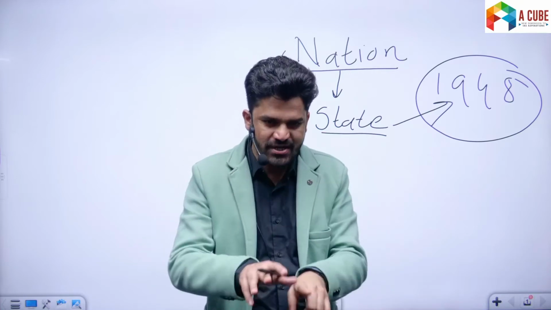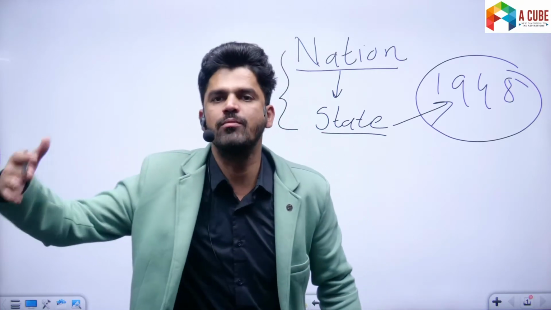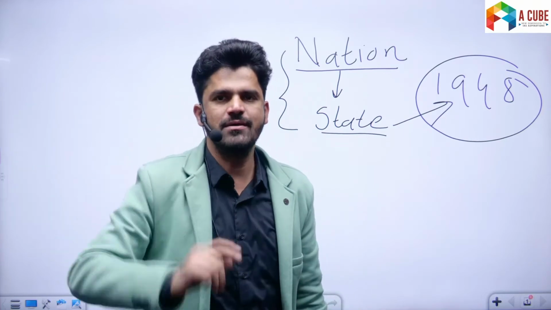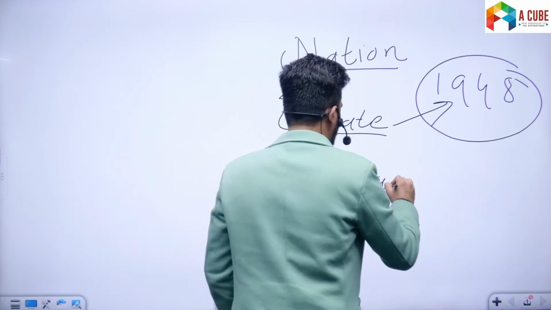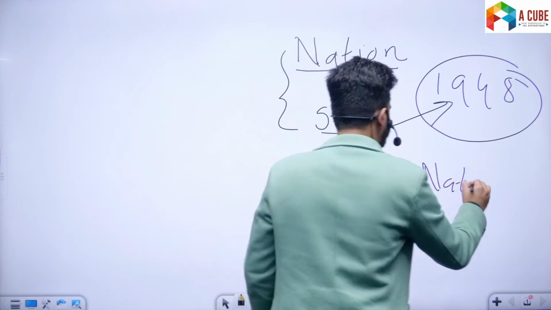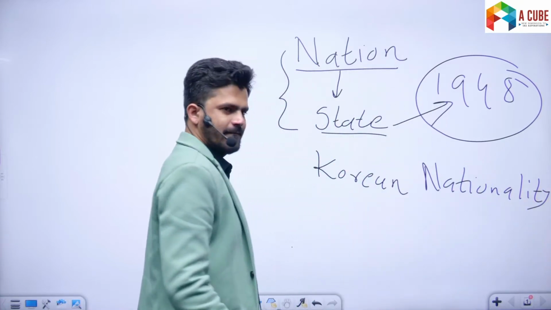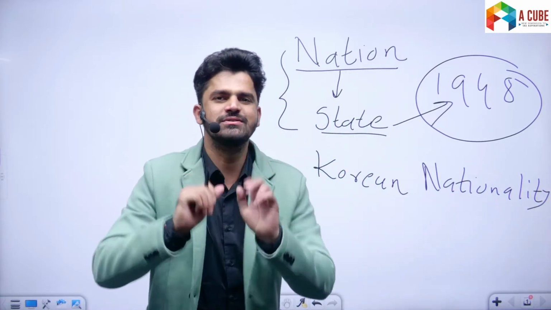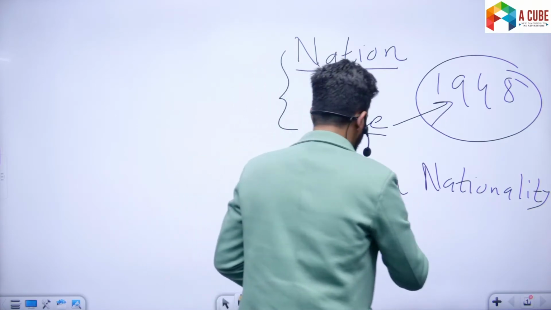But a state has fixed and definite territory, whereas nationality can spread over different states. For example, Korean nationality is spread over two states. One is North Korea and another is South Korea.